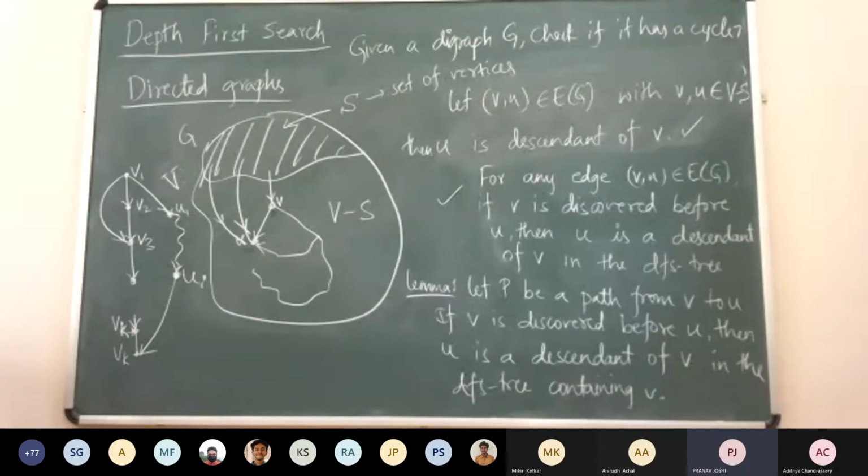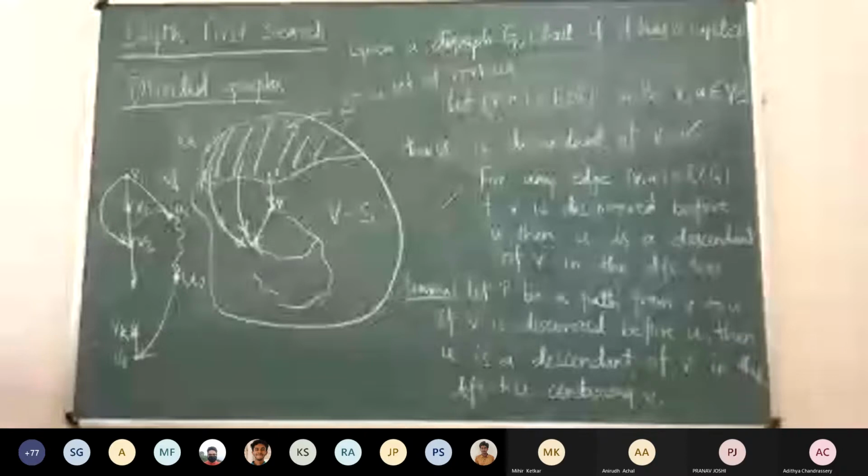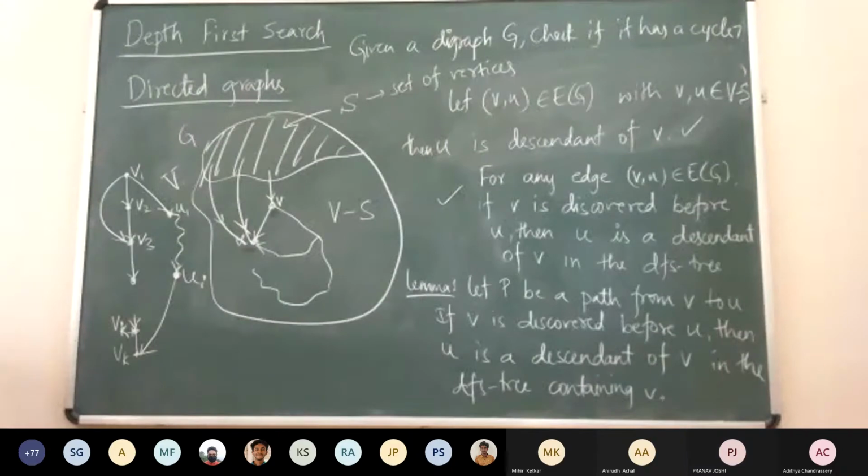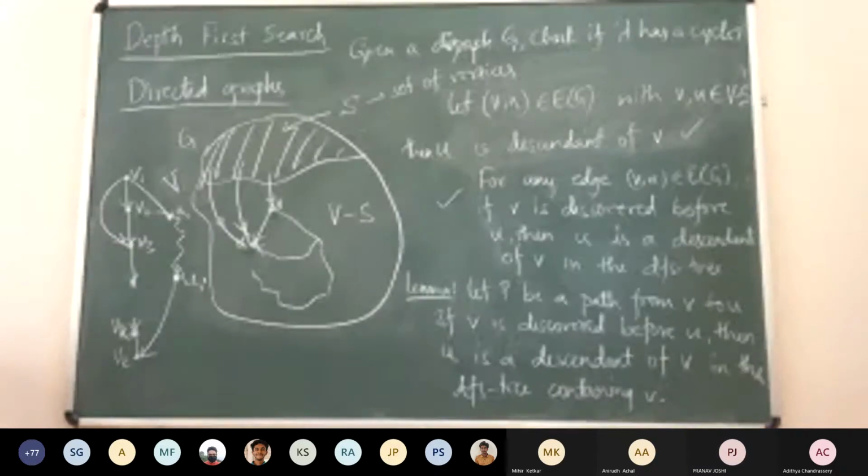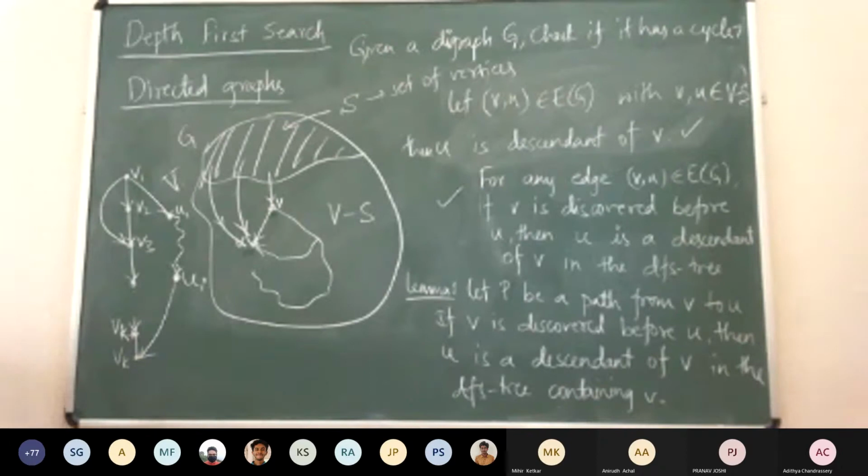One minute. Let us try to understand what Pranav is saying. So he is dividing it into two cases. We have already, by inductive hypothesis, assumed that Vk minus 1 is discovered, right?